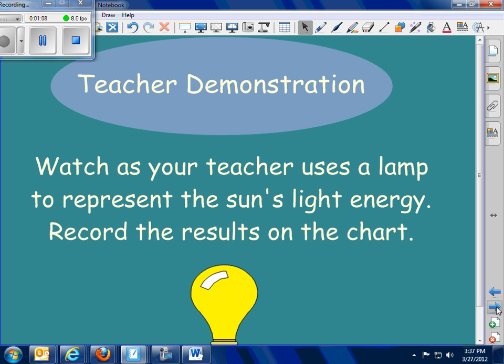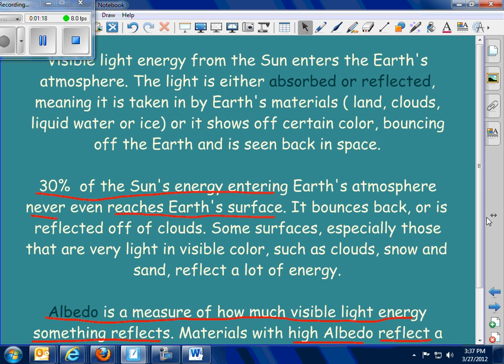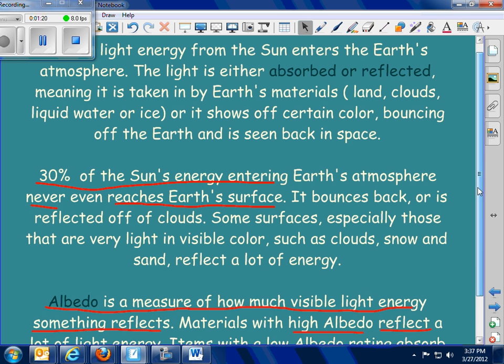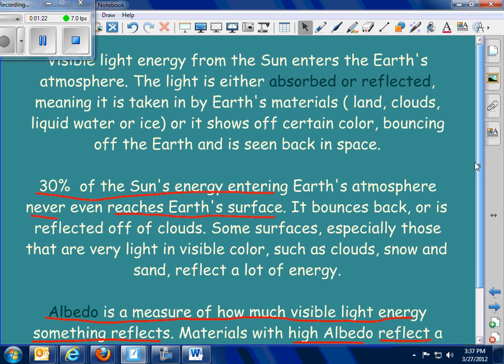The black had low albedo, a greater ability to absorb heat. The white had higher albedo, the greater ability to reflect heat. And that's kind of what it says right here in our notes. Now, if you want to read it, you go ahead and read it.